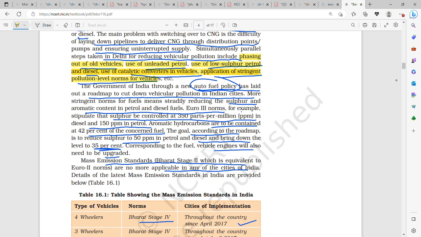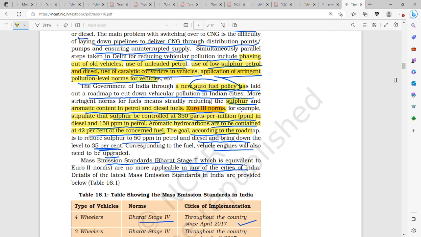The government of India, through a new auto fuel policy, laid out a roadmap to cut down vehicular pollution. More stringent norms for fuels means steadily reducing the sulfur and the aromatic content in petrol and diesel fuels. First came the Euro 3 norms. Euro 3 norms, for example, stipulate that sulfur has to be controlled at 350 parts per million in diesel and 150 parts per million in petrol. This was what Euro 3 said.